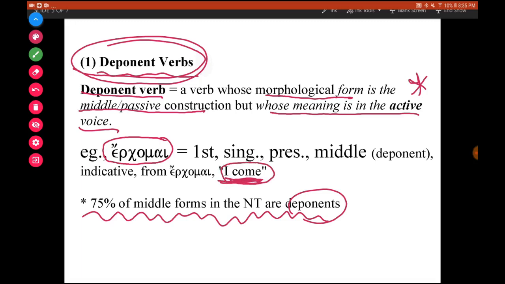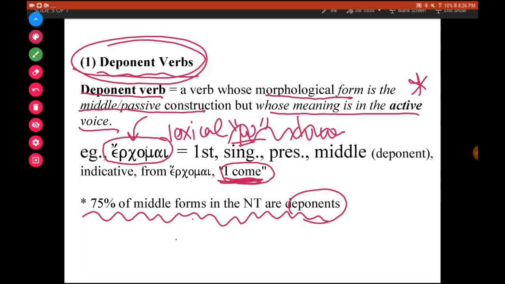And what you notice is that this is the lexical form, and the lexical form here doesn't end with what we would typically think would be an omega, like luo. The reason it doesn't end with an omega, like luo, is because whatever active forms erchomai originally might have had, maybe in the classical Greek period, for example, those forms are now lost.